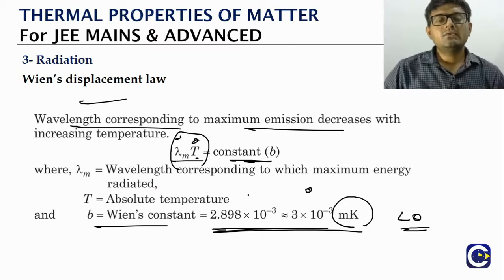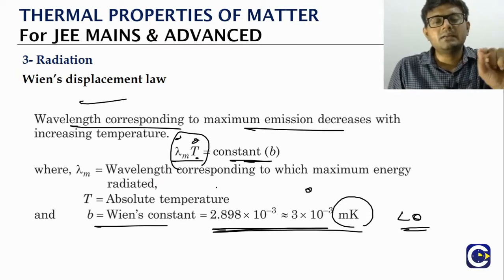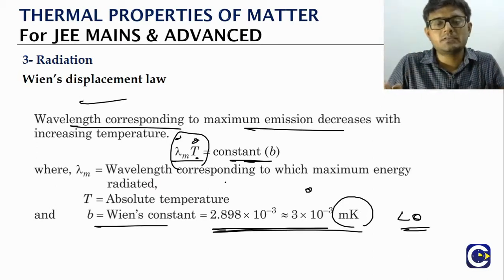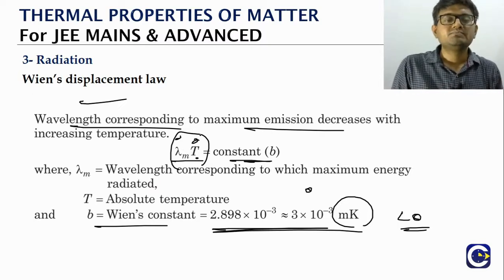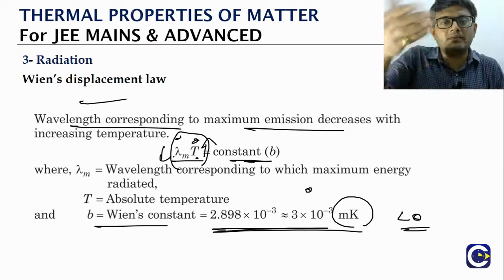Now here the thing that we need to keep in mind is the temperature T must always be in the absolute scale. It should not be on the Celsius scale, it should always be on the absolute scale. If you look at this formula, what we can see is, as the temperature is increasing, the wavelength corresponding to the maximum emission, lambda m value, must decrease.